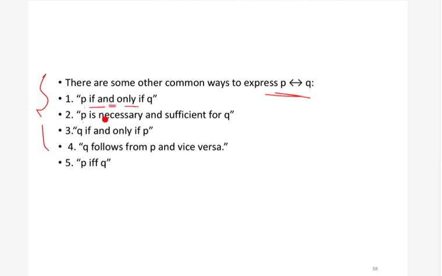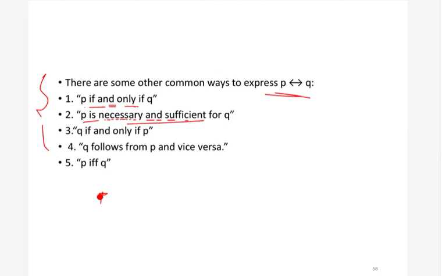Also, remember that P double implies Q is commutative. So P double implies Q is the same as Q double implies P, and you can just interchange P and Q. If you interchange P and Q in the first statement, you will get the third statement.